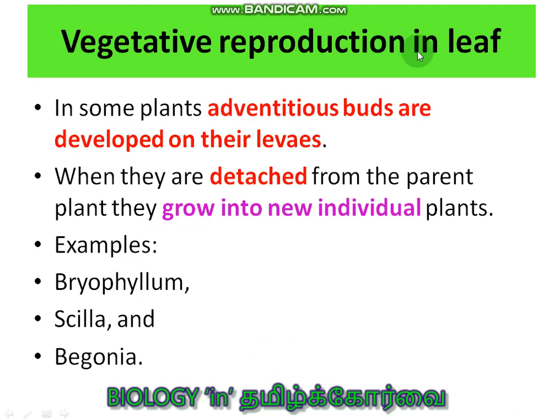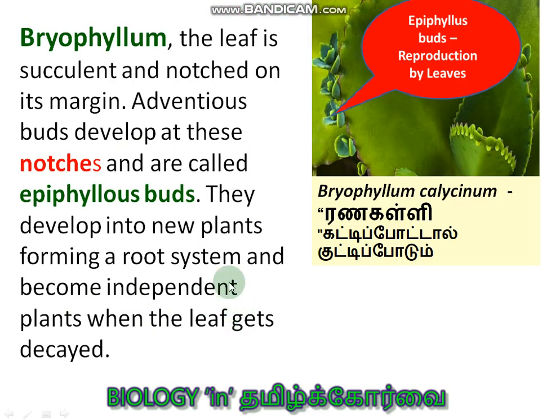Vegetative reproduction by leaf. Okay, Bryophyllum, Scilla, Begonia. So these are the three examples given. In Bryophyllum, epiphyllous buds are present on the edges, actually the notches of the leaves. You see, it can grow into a new plant.